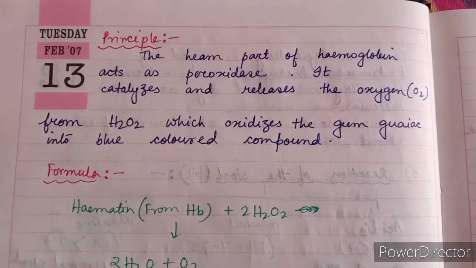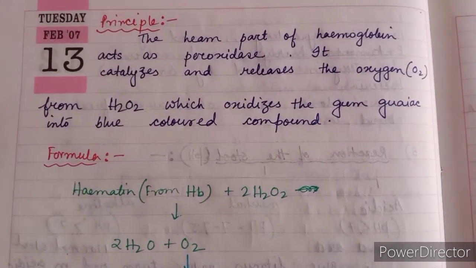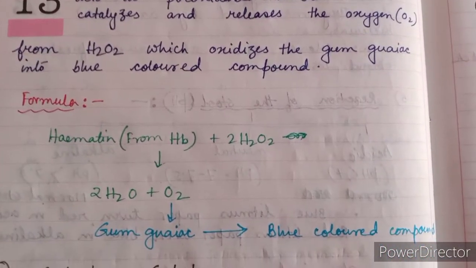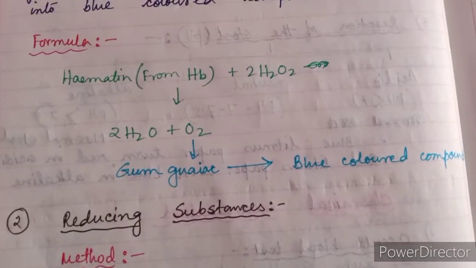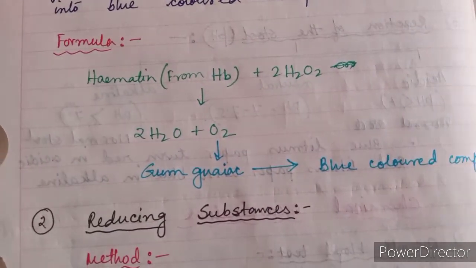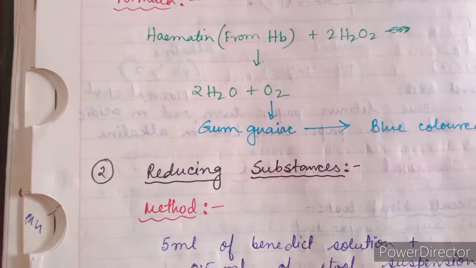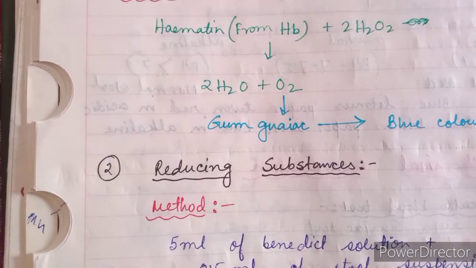Principle: the heme part of hemoglobin acts as peroxidase. It catalyzes and releases the oxygen from H2O2, which oxidizes the gum-guaiac into a blue colored compound. Then the formula: hematin is present in hemoglobin. The hematin reacts with hydrogen peroxide and produces water and oxygen.